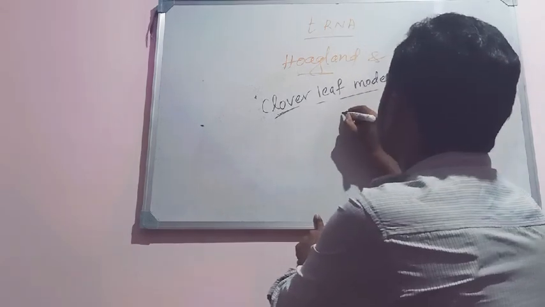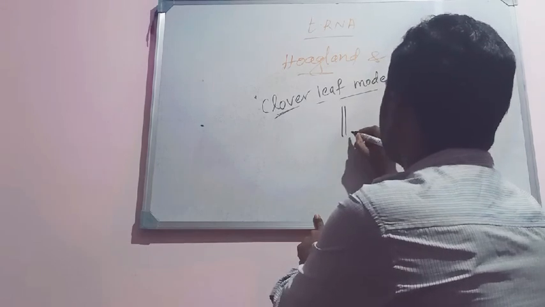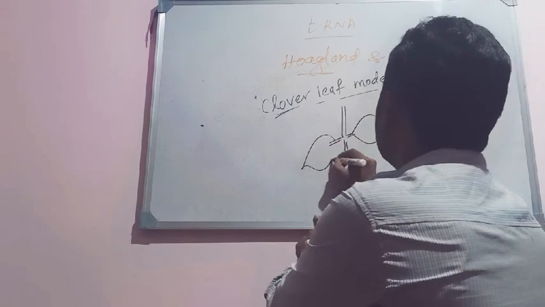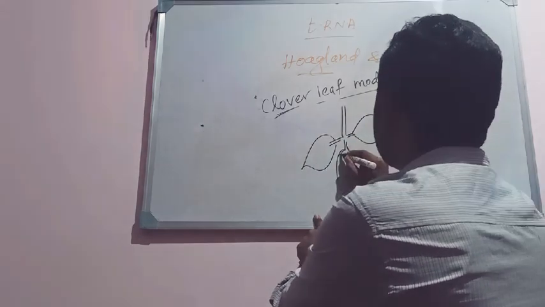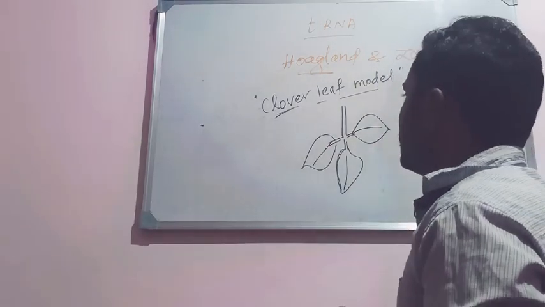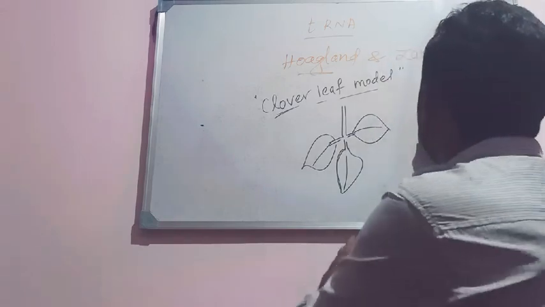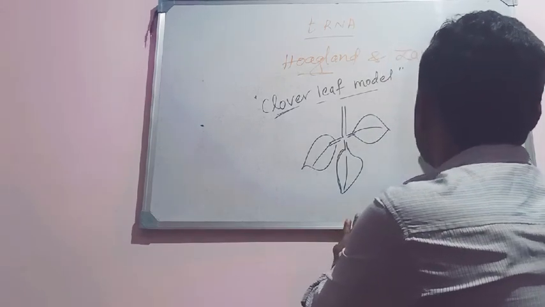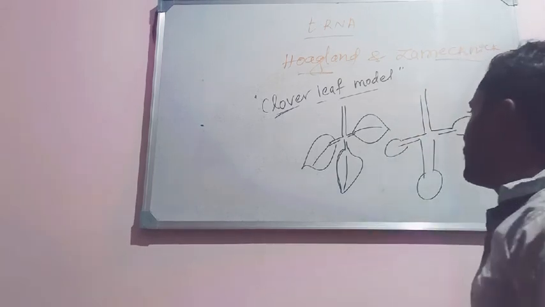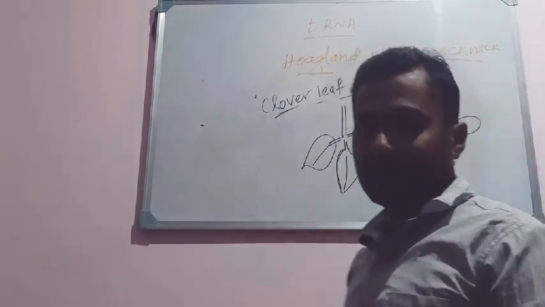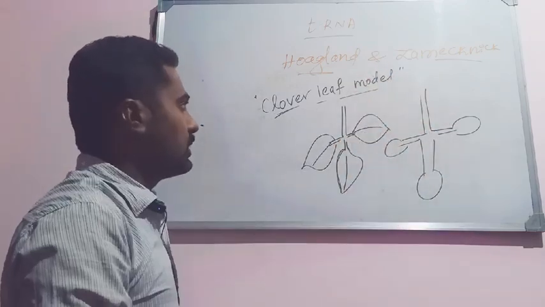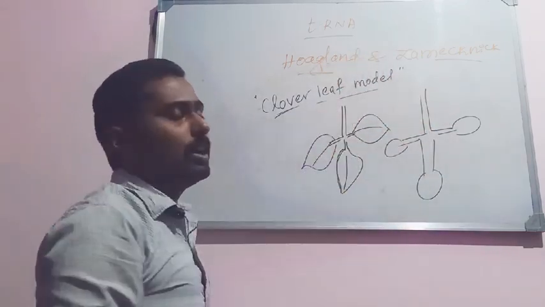You know what a trifoliate leaf is? It has a petiole, and it bears three leaflets like this, palmately compound leaves. Similar to this, the tRNA also has a similar structure, like three lobes: this is like a petiole, this is one lobe, this is another lobe, and this is the third lobe. There is a structural similarity. As it resembles the clover leaf, the tRNA model is popularly known as the clover leaf model of tRNA.